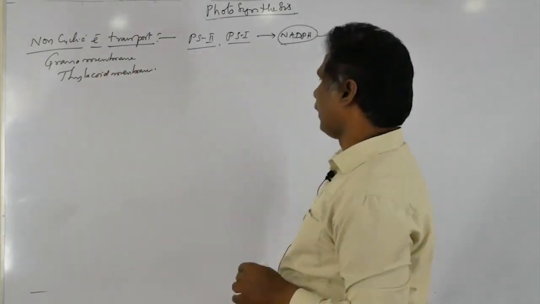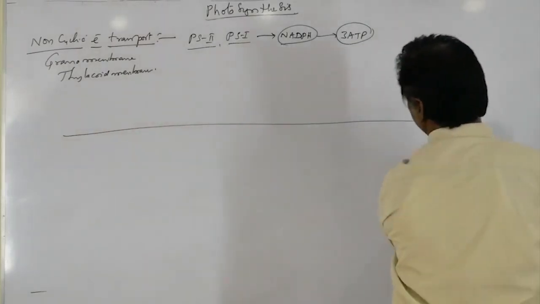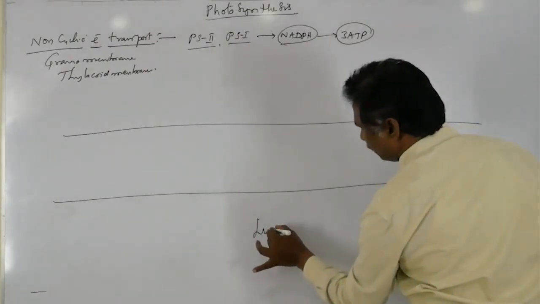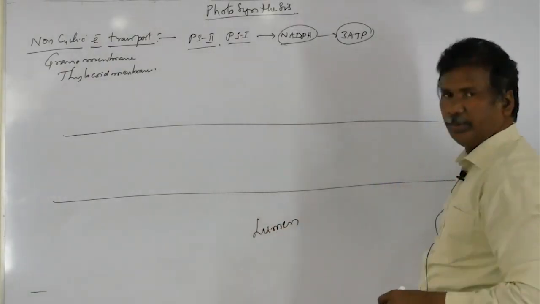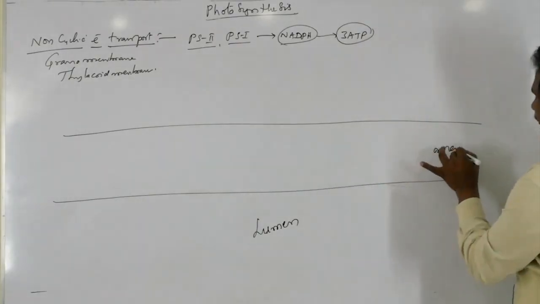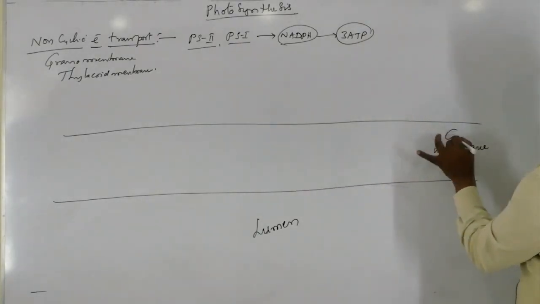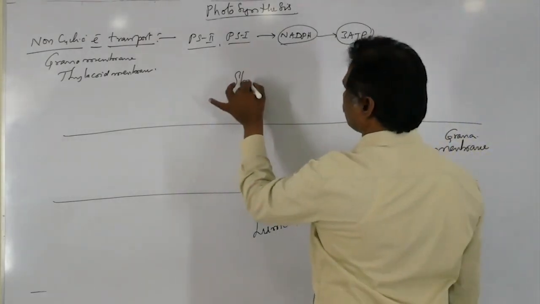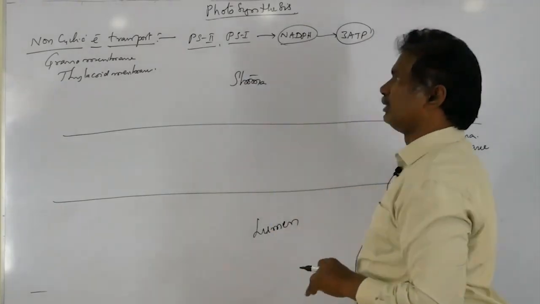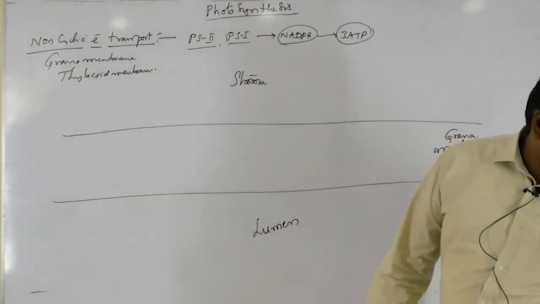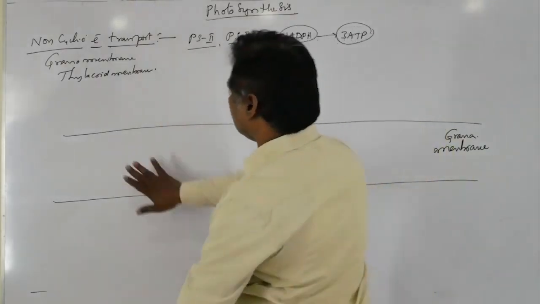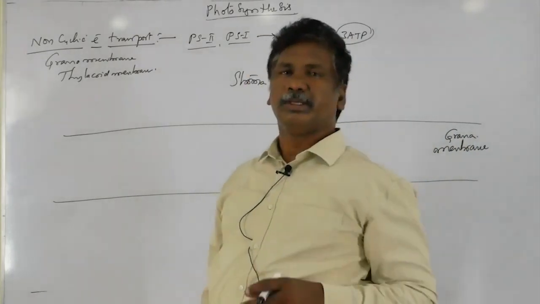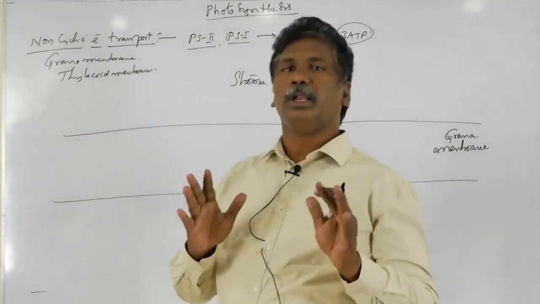Imagine this is the thylakoid membrane. Inside the thylakoid membrane there is an empty space called the lumen. This is the membrane, thylakoid membrane or grana membrane. This is the lumen, and this is the stroma. Non-cyclic electron transport takes place within the grana membrane. Let's go through it one by one. What are the things that happen during non-cyclic electron transport?